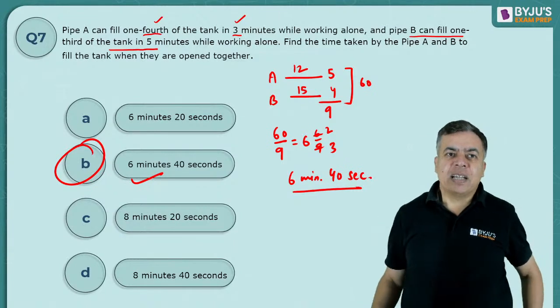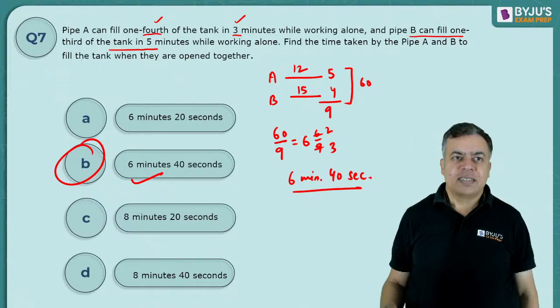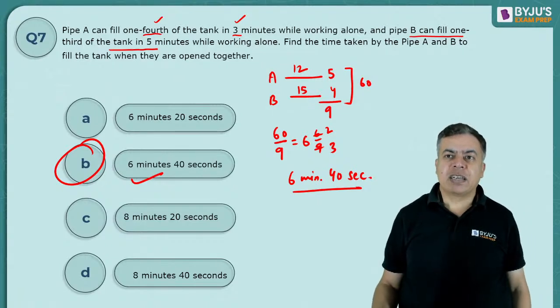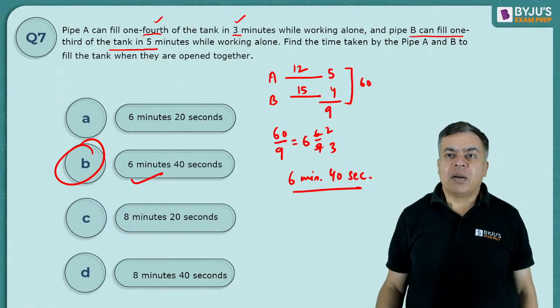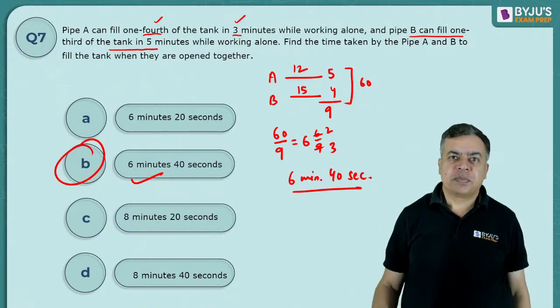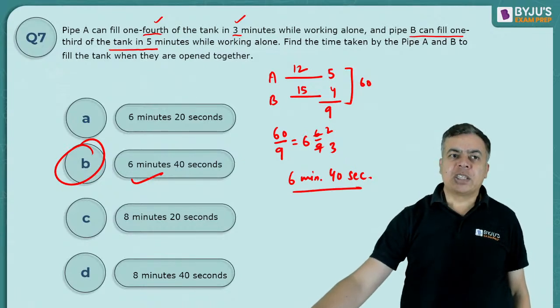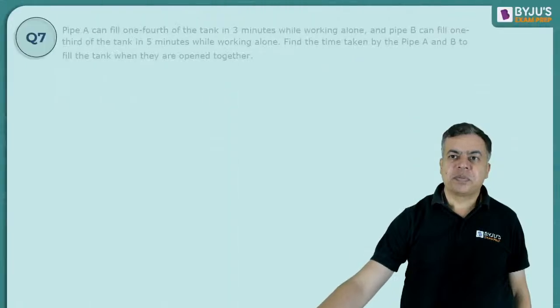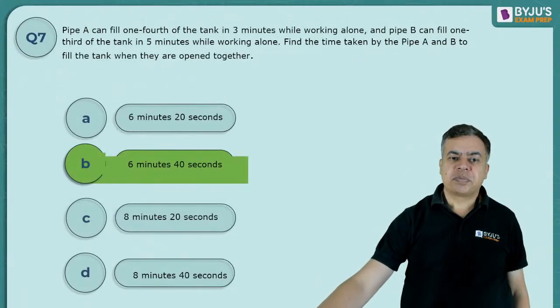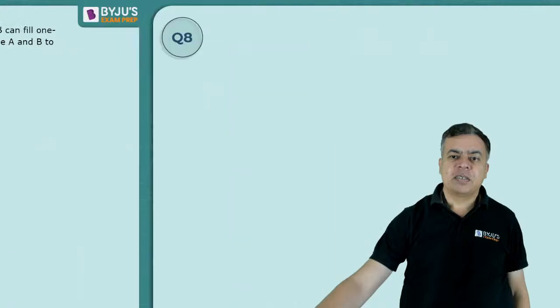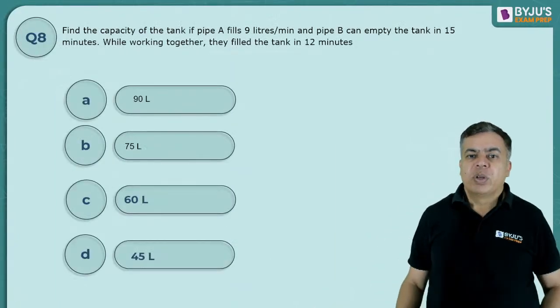Okay, just check your answer. I don't know. Yes. So I'm getting 6 minute 40 second. So it must be B option, which is correct. Okay. So let's move to the next one. 6 minute 40 second is the correct answer. Next one. Okay, try this one.